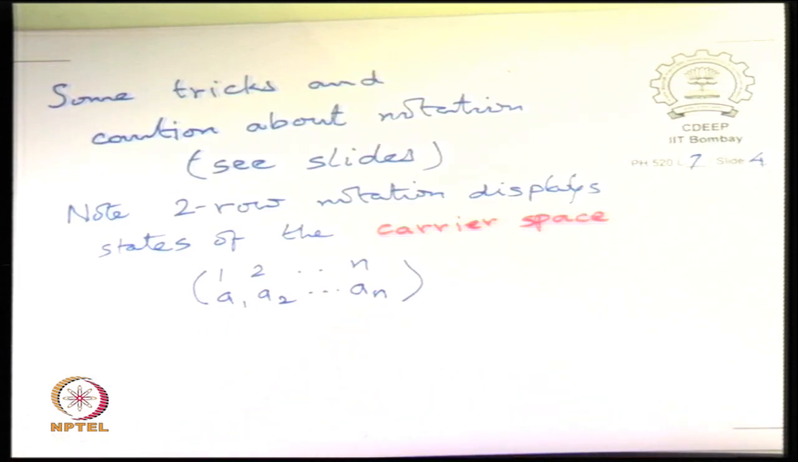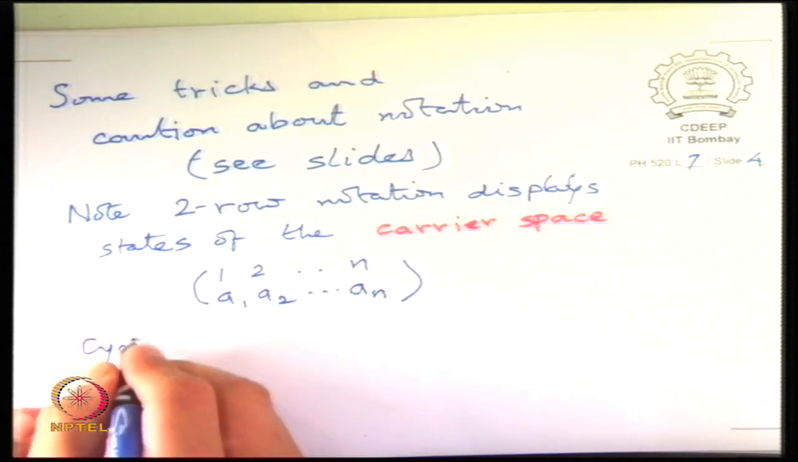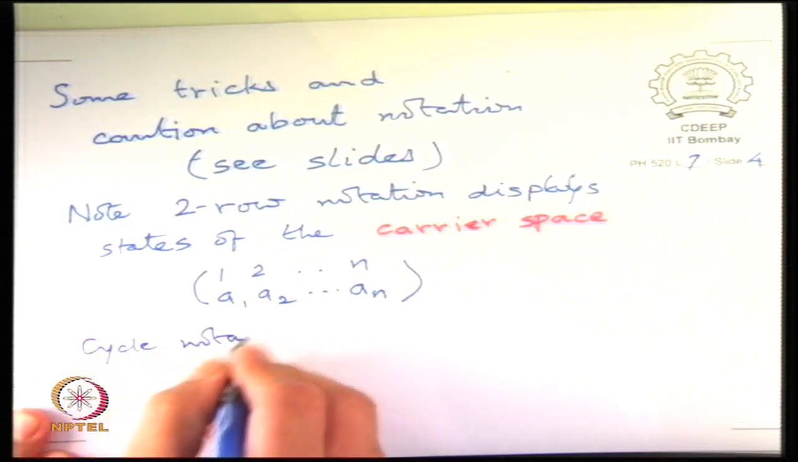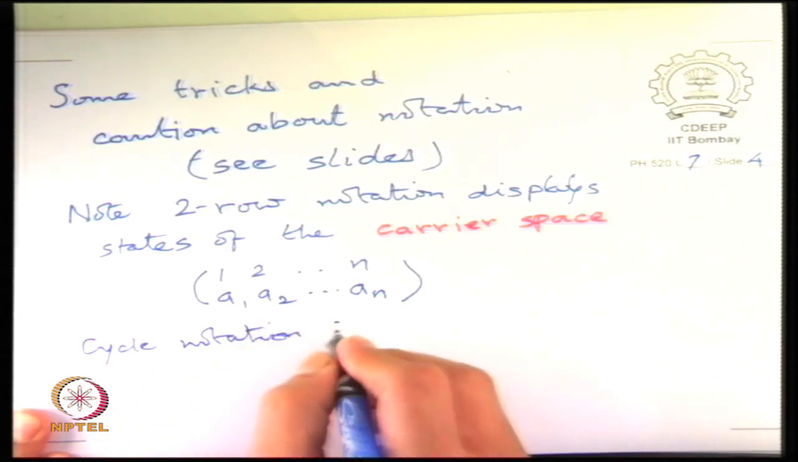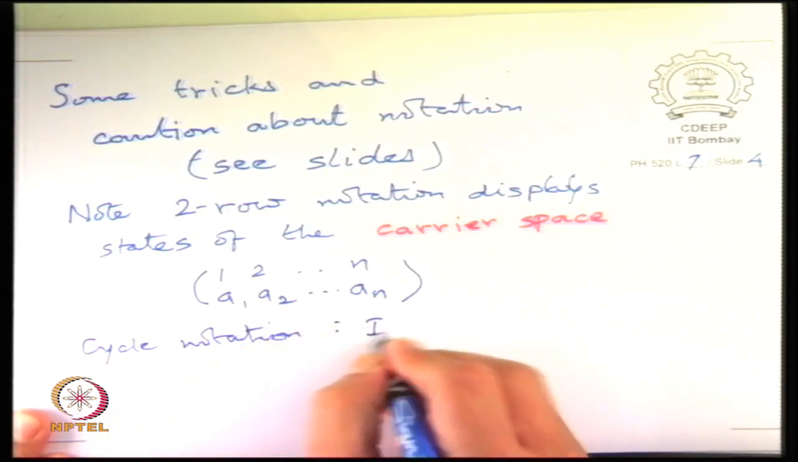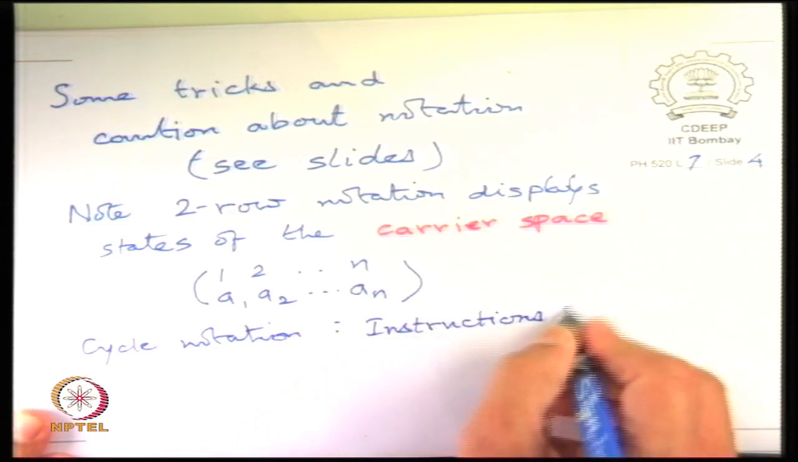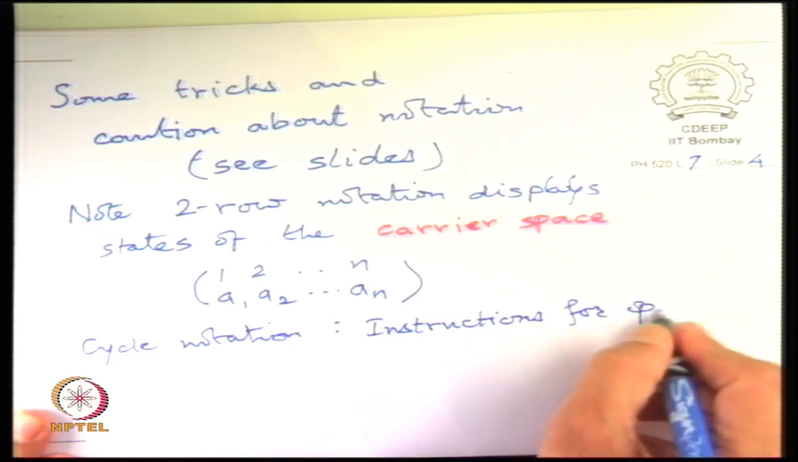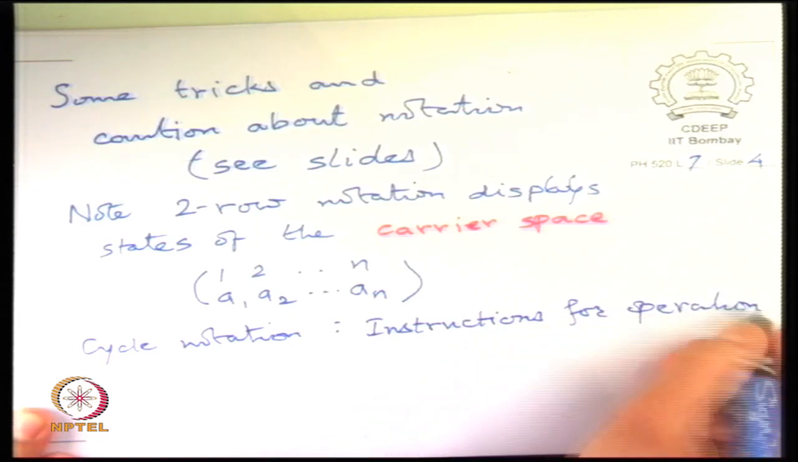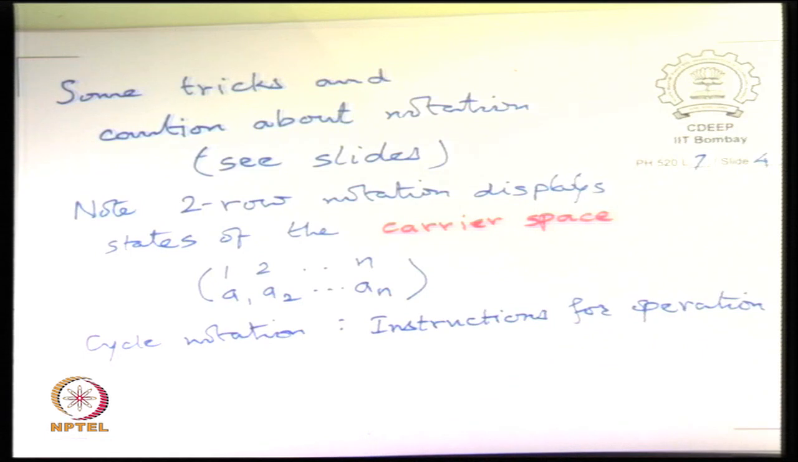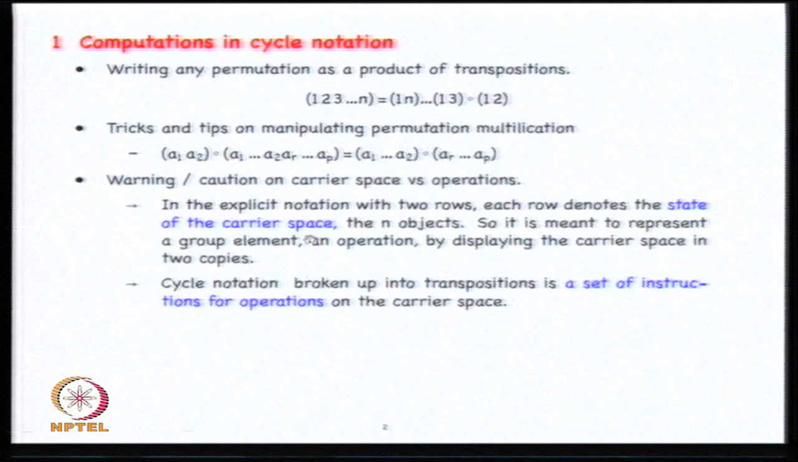On the other hand, the cycle notation directly contains instructions for operations, for the group operation. So this is worth remembering if you ever get confused about what is happening, which at least I got for some time. So I have written here in the explicit notation of 2 rows, each row denotes the state of the carrier space. The n objects are listed out.